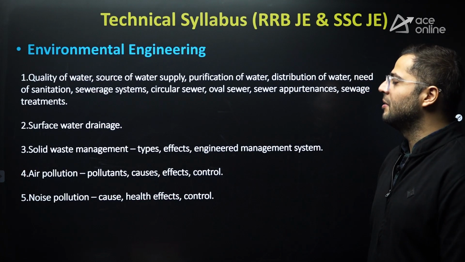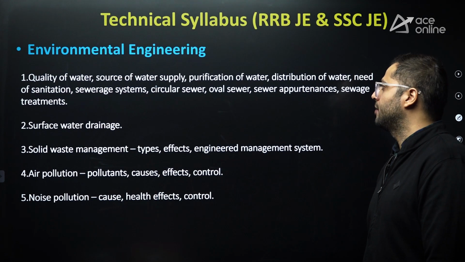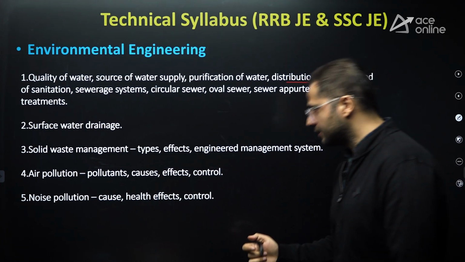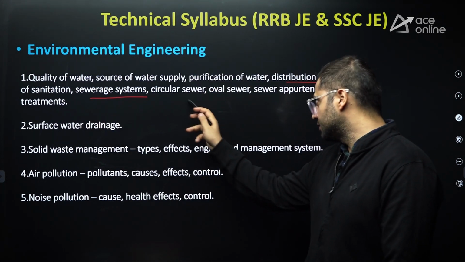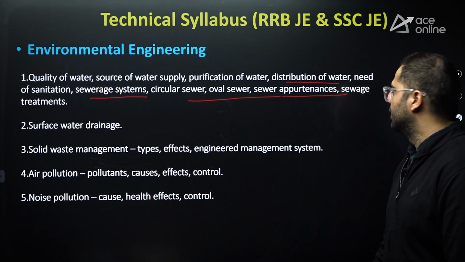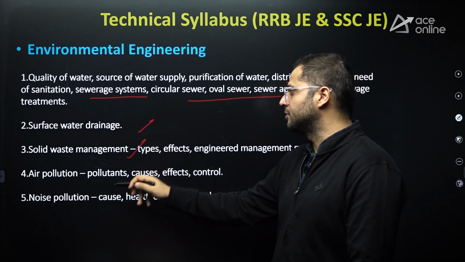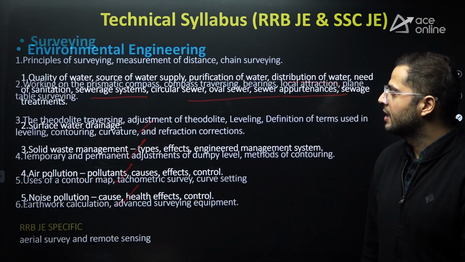After that, environmental engineering, you can see quality of water, sources of water supply, purification of water, distribution of water, need of sanitation, sewerage systems, circular sewers, oval sewers, sewer apparatuses, sewage treatments, surface water drainage, solid waste management, air pollution, noise pollution, everything is to be covered, right?